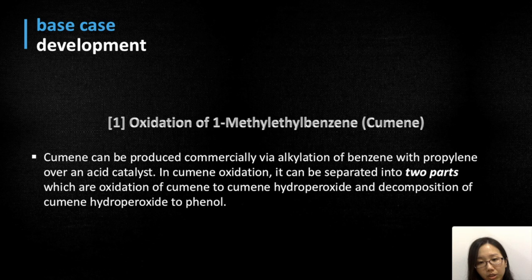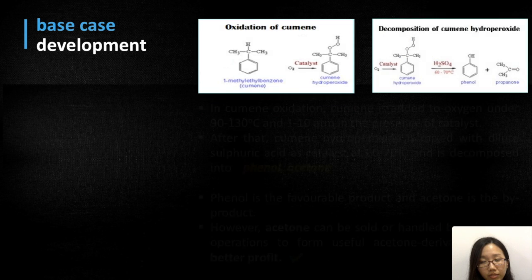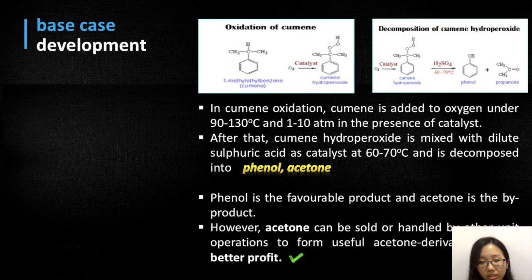The first method is oxidation of cumene. Cumene can be produced commercially via alkylation of benzene with propylene over an acid catalyst. In cumene oxidation, cumene is added to oxygen to form cumene hydroperoxide. After that, cumene hydroperoxide is mixed with dilute sulfuric acid and is decomposed into phenol and acetone. In this reaction, phenol is the favorable product and acetone is the byproduct. However, acetone can be sold or handled by other unit operations to form useful acetone derivatives for a better profit.